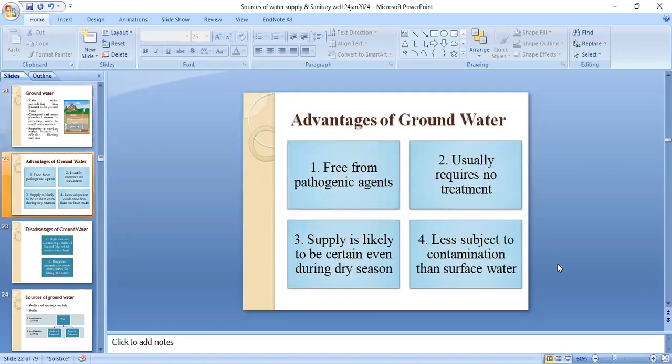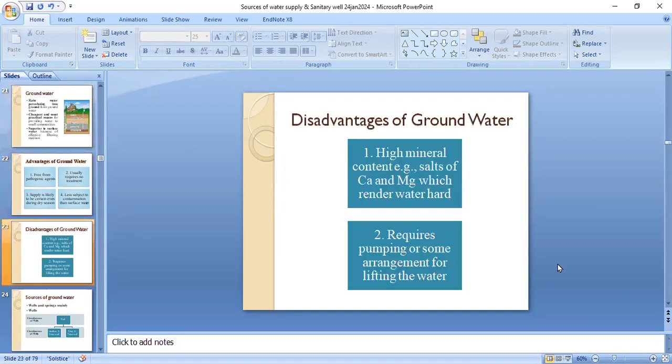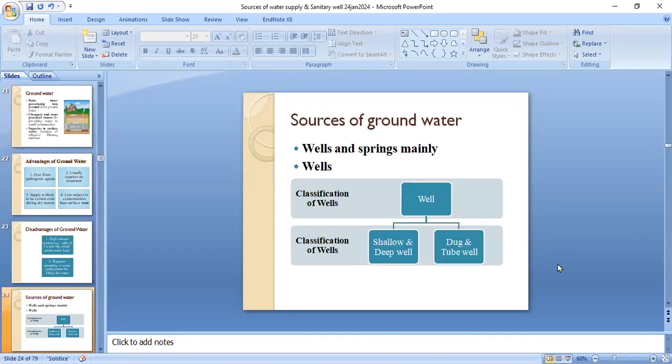Its advantages are that it's free from pathogenic agents, it requires no treatment, its supply is likely to be certain even during the dry season, and it is less subject to contamination than surface water. But its disadvantages are that it has a high mineral content, for example, salts of calcium or magnesium, which render water hard. It requires pumping or some arrangement for lifting the water. The sources of groundwater are wells, which may be shallow and deep wells, and dug and tube wells.